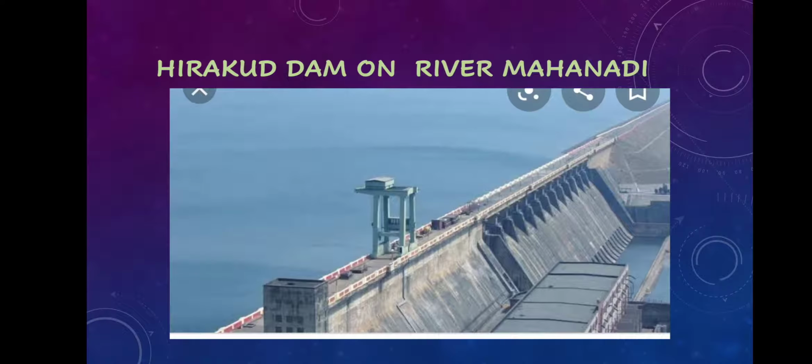Hirakud Dam on river Mahanadi. River Mahanadi is located in Odisha, and Hirakud Dam is located on it, and it is a very important dam because it is the longest dam in India. So Hirakud Dam on river Mahanadi. You can see the picture also.